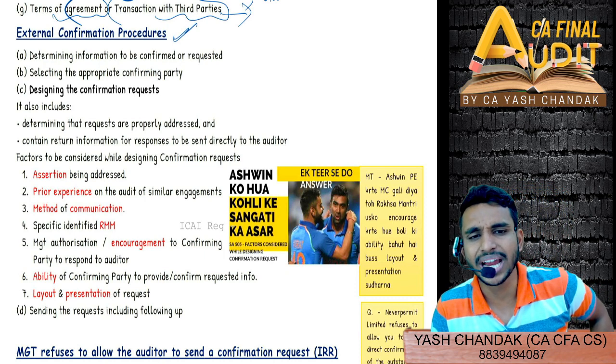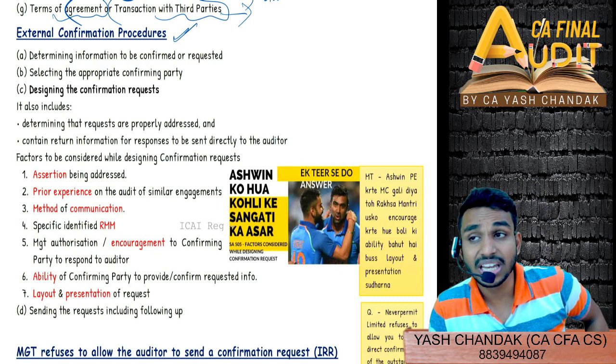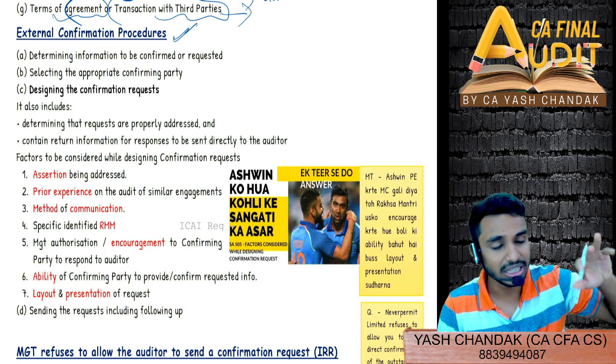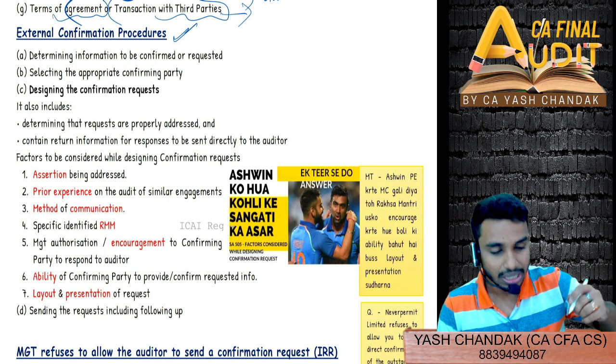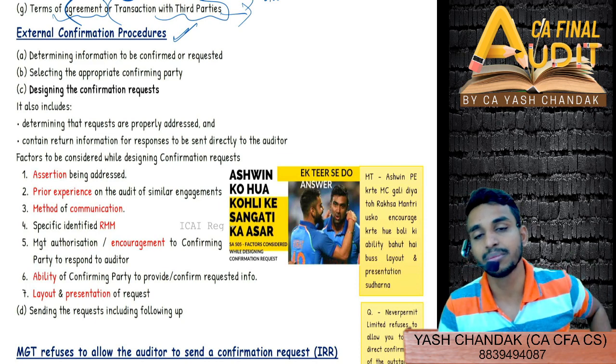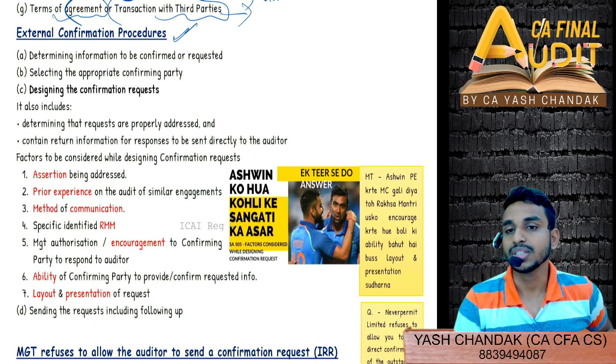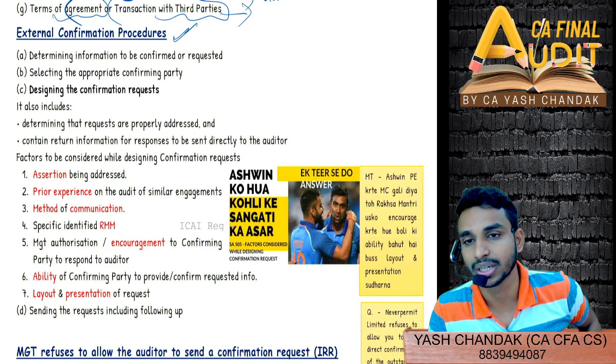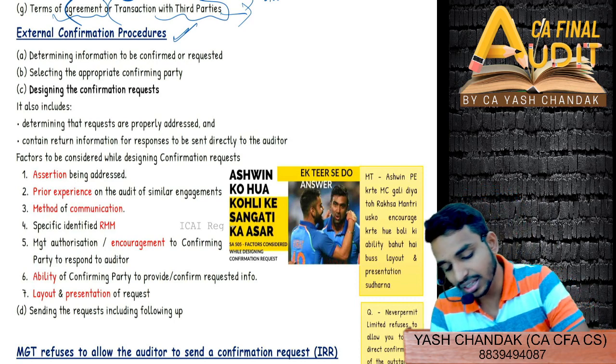Because this confirmation is kind of a procedural task which any organization can find a bit tedious. That okay, fine, now the confirmation has come, we have to check in our books of account, is it tallying or not, then sign and then send it back again. So all this could be tedious. So you have to first of all select the appropriate third party, the confirming party.